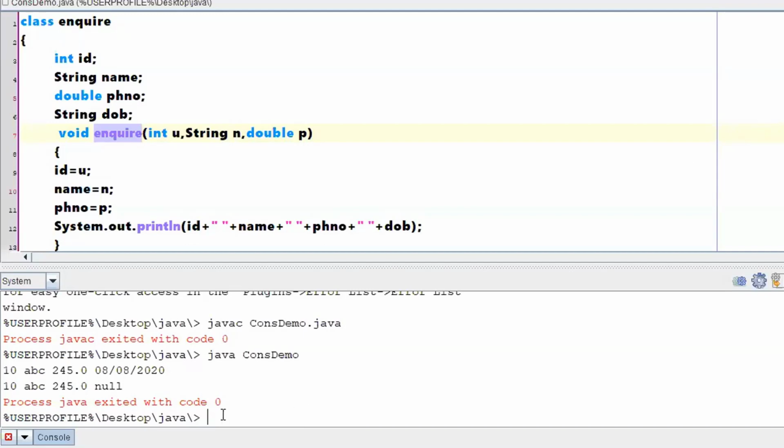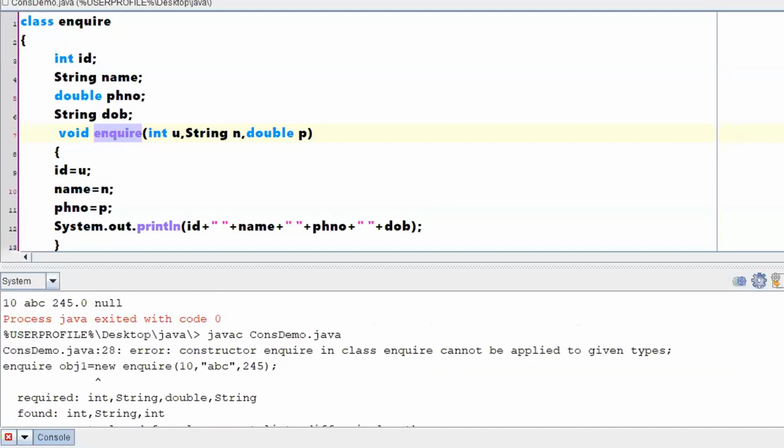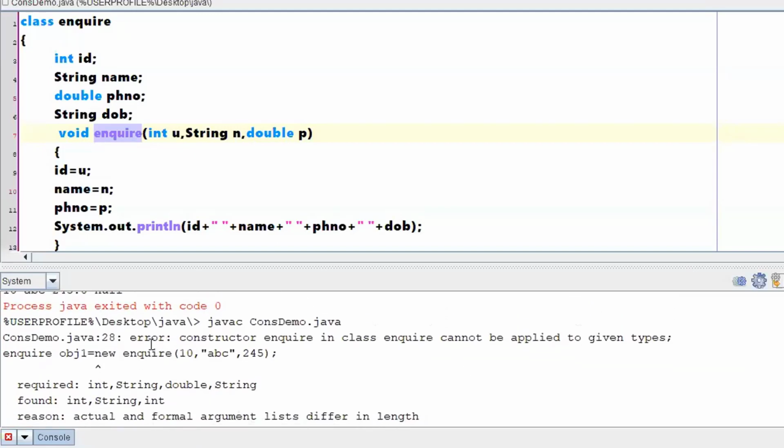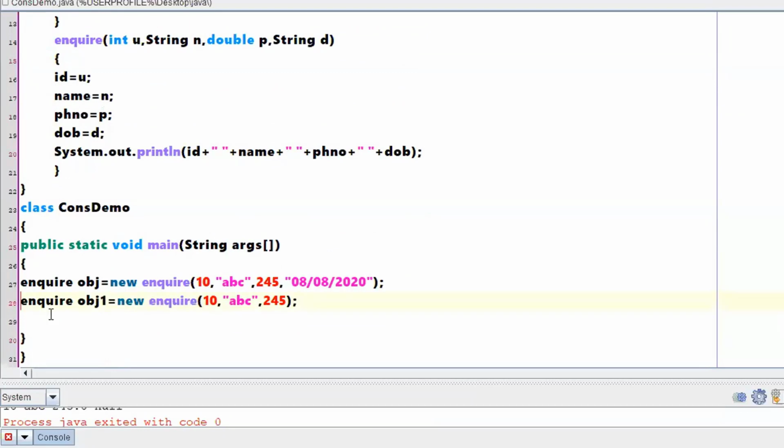Let me compile and check what is going to happen. Anyhow, we have a compiler ready. Yes, there is an error, but what is that error? It is saying constructor Enquiry in class Enquiry cannot be applied to given types, right? It is showing an error where you have created object one, but not at that particular constructor. So let me comment that statement. I don't want to create object one which is carrying 3 arguments.